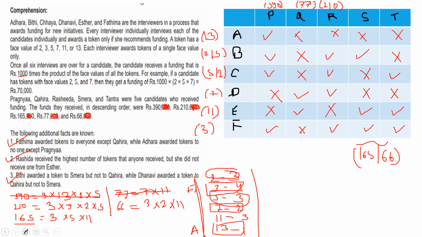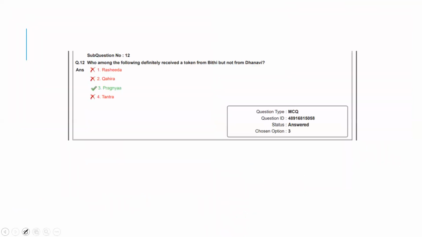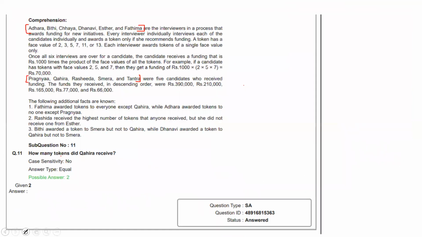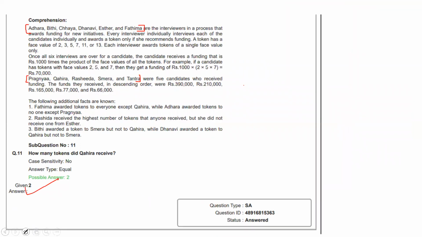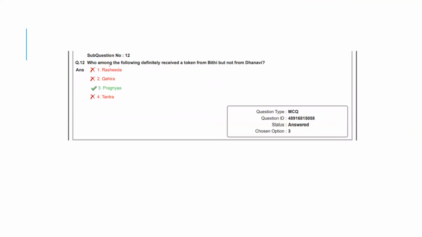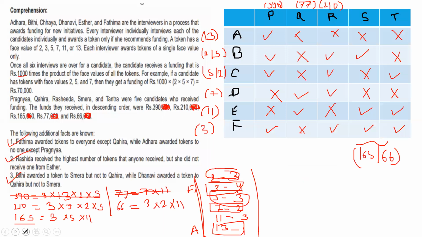Okay, now let's come to the answering part. How many tokens did Kahira give? Kahira gave 1, 2 tokens. So the answer to this question is 2. Okay. Next question. Who among the following definitely received a token from Bithi but not from Dhanavi? Options are R, Q, P, T. The answer is Pranganya. Let's check. Pranganya received from Bithi and not from Dhanavi. So Pranganya is the answer.